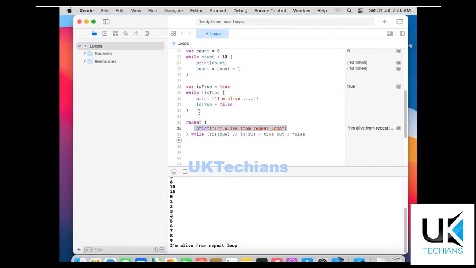We tried both conditions. In the while loop we just use if isTrue is false, then print this, but in the repeat loop we say the statement is this, if the condition is this, then print it. So it never prints this statement, but it prints this statement because repeat says to do this job once and then check this condition by using the while loop.